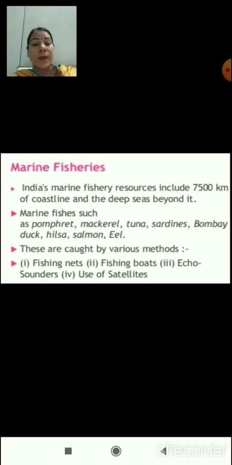These methods can be with the help of fishing nets, with the help of fishing boats, and with the help of echo sounders, and sometimes in advanced technology we can also use satellites for capturing these marine fisheries.